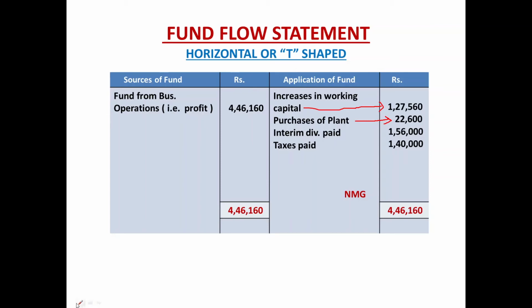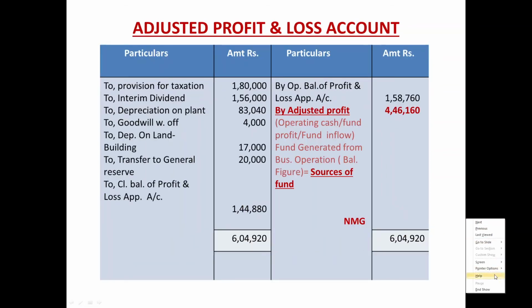Then adjusted profit and loss account. Depreciation on plant 83,040 rupees and goodwill written off from goodwill account rupees 4,000. So these two entries over here and one in the fund flow statement. I hope this would be very clear in your mind related with purchases of assets of another company.